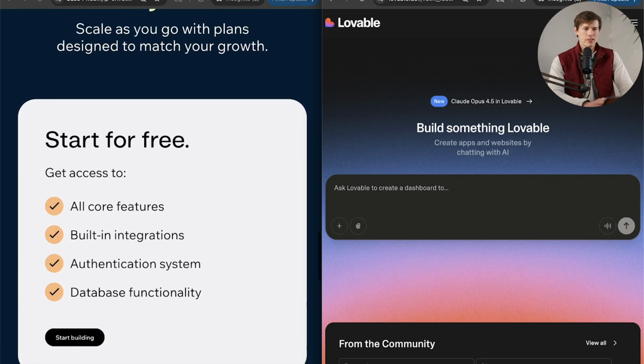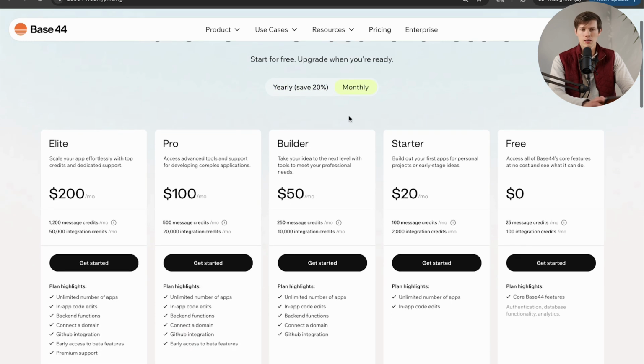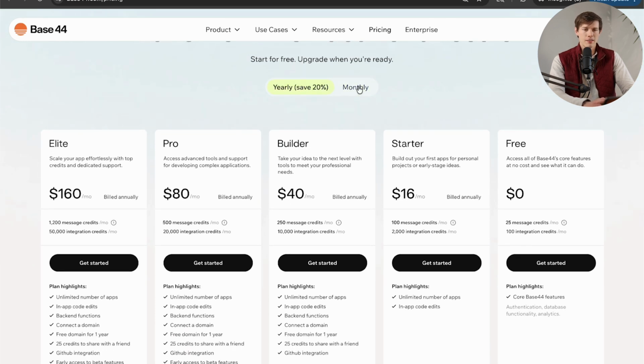If we look at the pricing for these, let's start with Base 44. I'm just going to go full screen here. So Base 44 has a lot of plan options. And the first thing you'll note is that it's set to yearly right now. So if you don't want to pay one year at a time, if you're paying monthly, they are going to be 20% more expensive, as you can see right there.